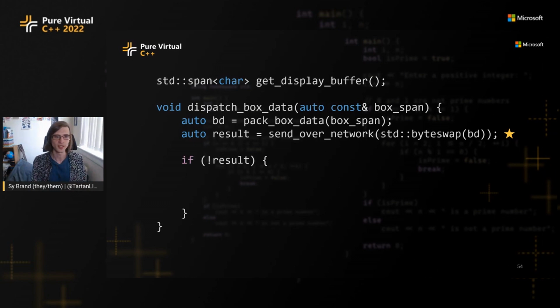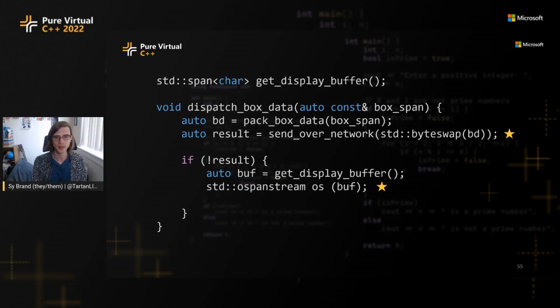So one way I could use this, if result was false, then I'm going to get my display buffer, and I'm going to make an ospanstream of it. This is new in C++23. It's kind of like stringstream, but it's for when you have already allocated backing storage that you'd like to use instead of dynamically allocating under the hood.